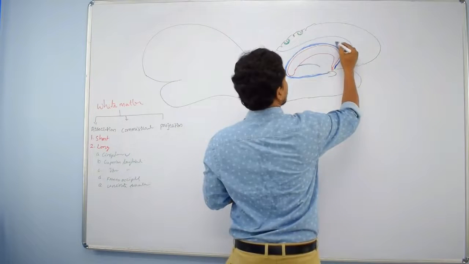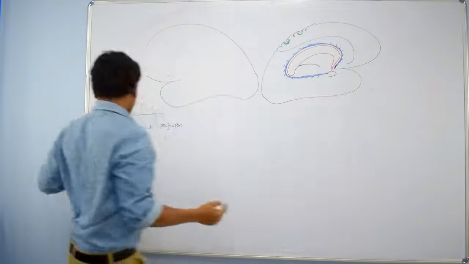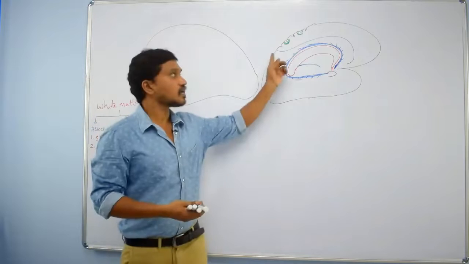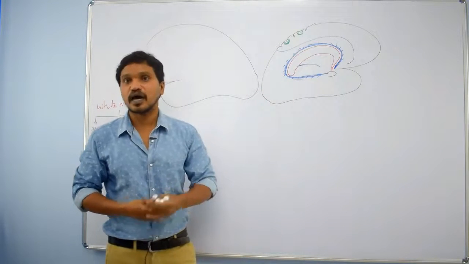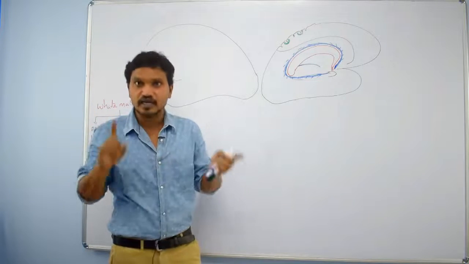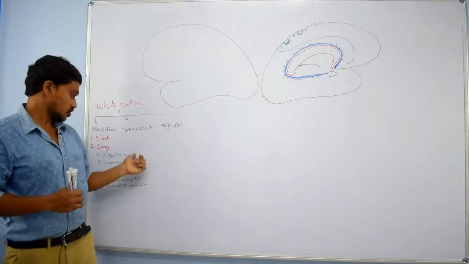So this is one type of long association fibers, the cingulum, present in the cingulate gyrus and in the parahippocampal gyrus, and it is like a girdle, or circle, right?